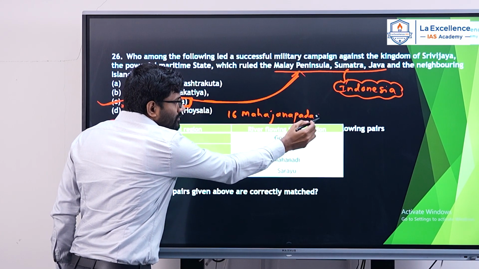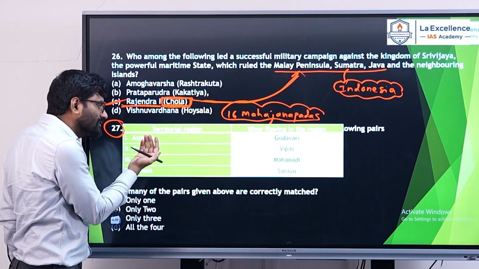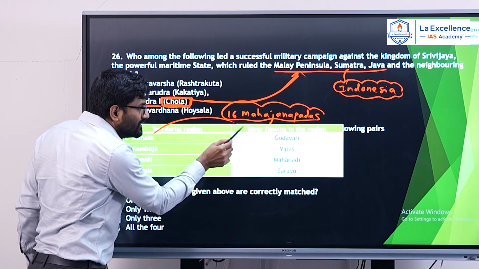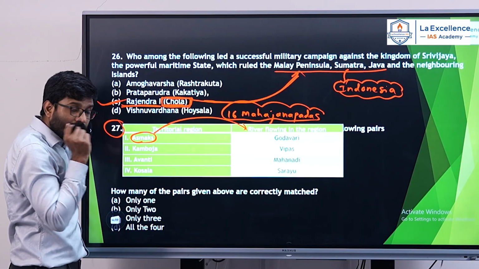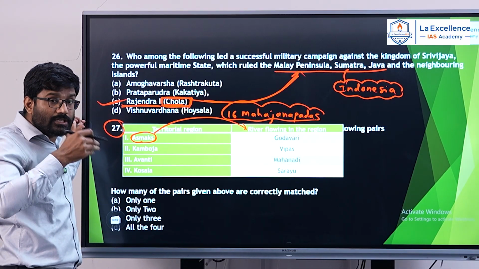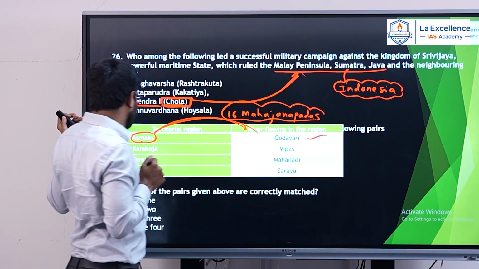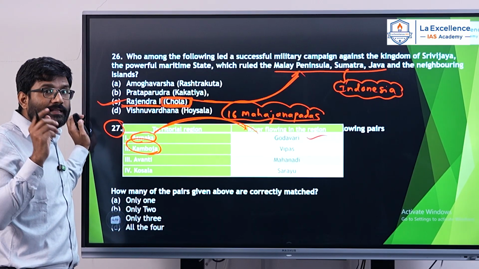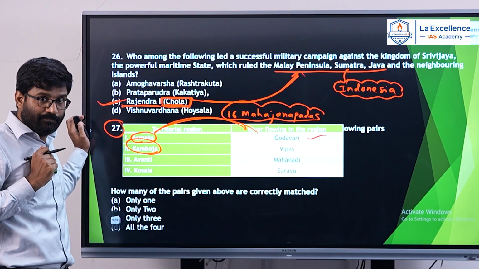And the examiner had given 4 Mahajanapadas, and he has asked to verify whether these Mahajanapadas were locating on these rivers or not. You see the first one, Ashmaka or Assaka. This Mahajanapada is the only Mahajanapada located in South India, and it is located on the banks of river Godavari. This is correct. Kamboja Mahajanapada is located in the northwestern part of India, in present Pakistan and Afghanistan.